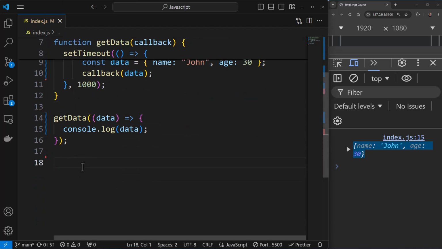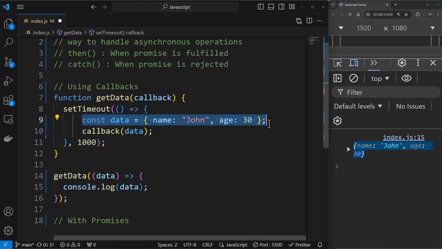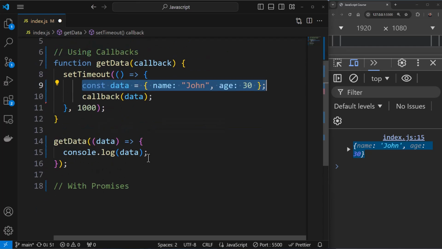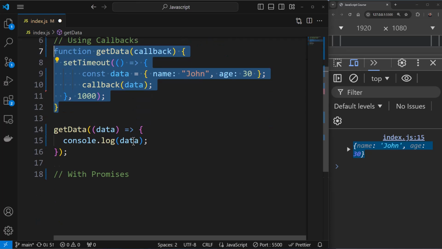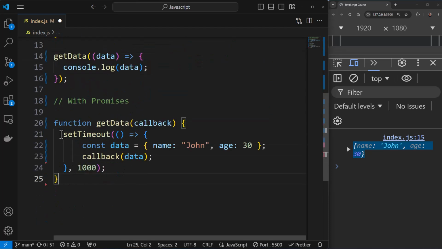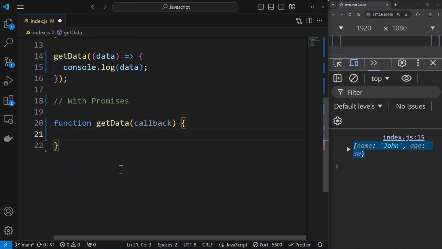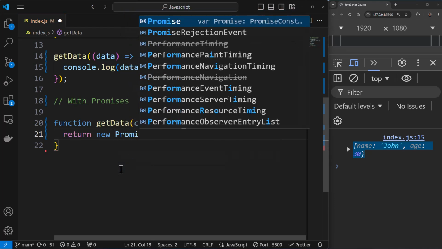Now let me convert this example into an example with promises. Okay, so I'm going to write the same example where I'm actually getting this JSON data from, let's say, a server, and I'll do this with the help of promises. Okay, so I'll copy this function first of all. Okay, and I'll get rid of this part over here, because this is what we are going to change. Now, instead of having this timeout and then doing a call to this callback function, what I will do is I'll remove this. I'll say return new promise, something like this.